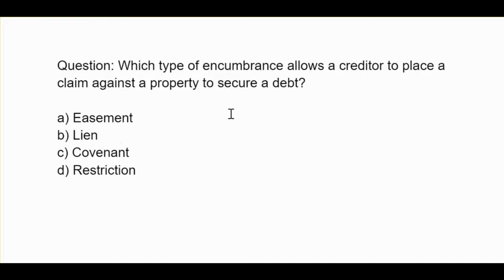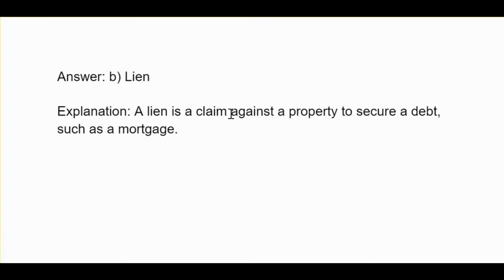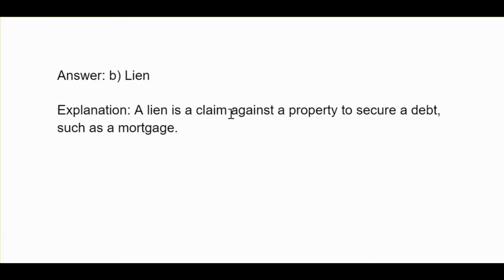Which type of encumbrance allows a creditor to place a claim against a property to secure a debt? A, easement, B, lien, C, covenant, D, restriction. Answer B, lien. A lien is a claim against a property to secure a debt, such as a mortgage.